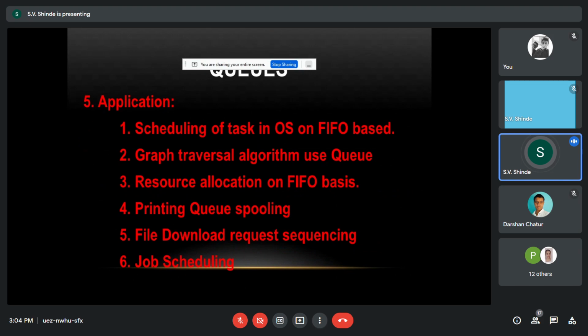Some applications, as far as computation is concerned, include scheduling of tasks in the OS.